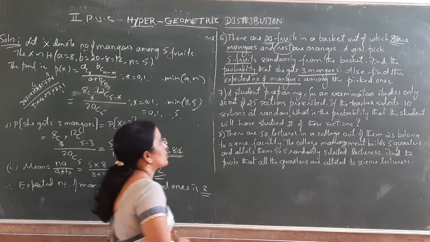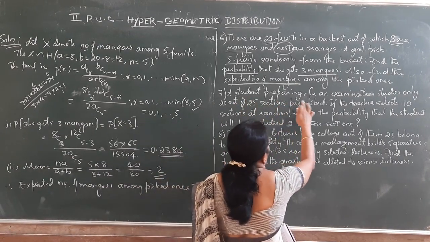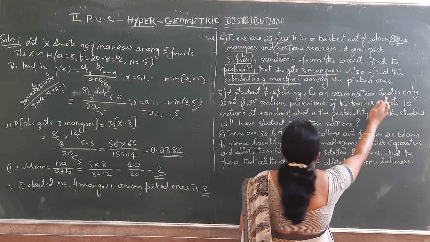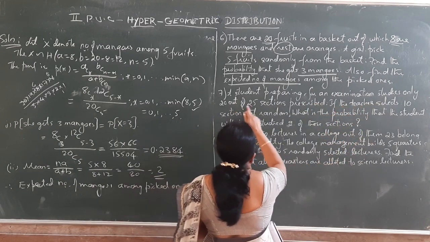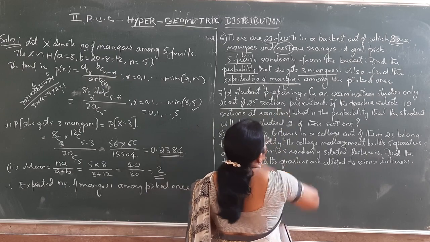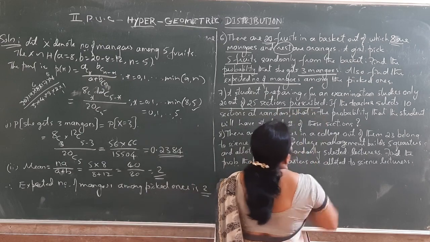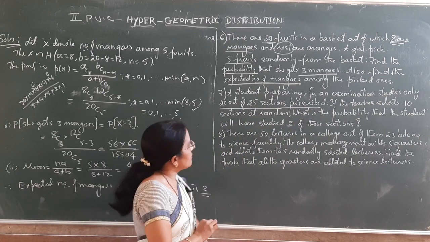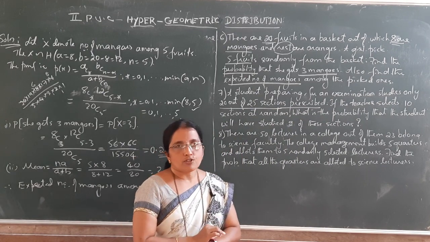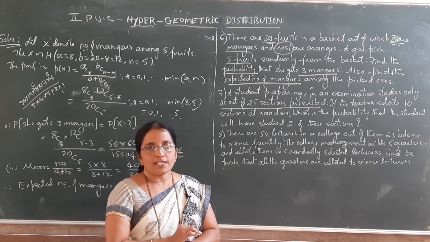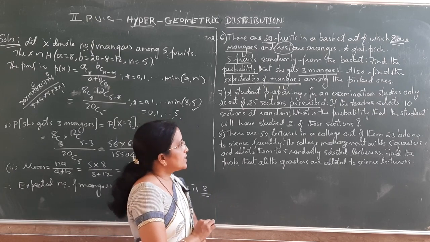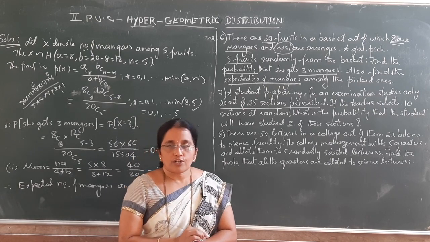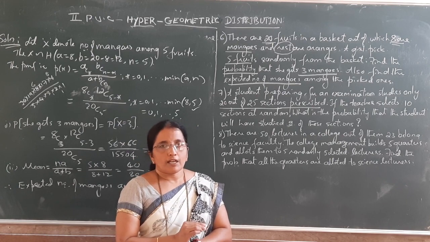Next, one more problem. A student preparing for an examination studies only 20 out of 25 sections prescribed. Totally in a textbook there are 25 sections, among them a student studies only 20 sections prescribed. The remaining 5 he is not going to study. So there are 2 groups in a population.